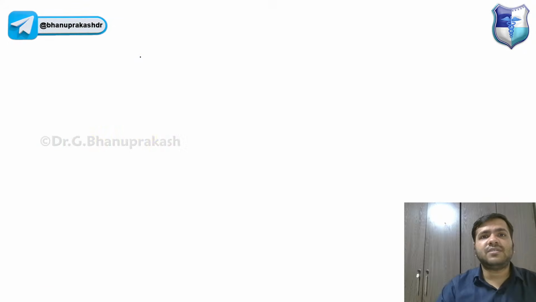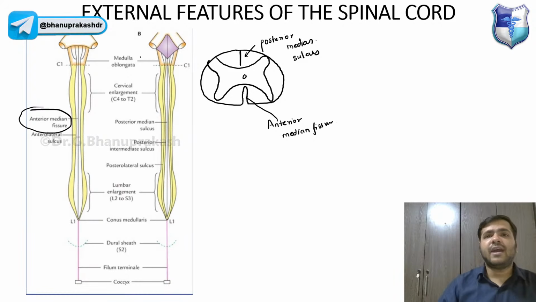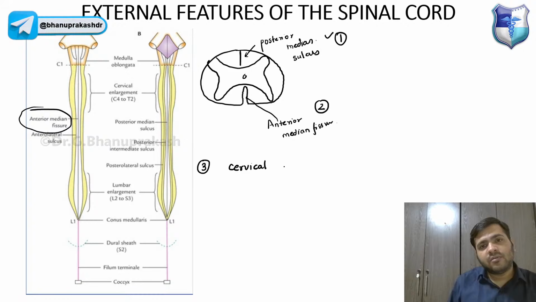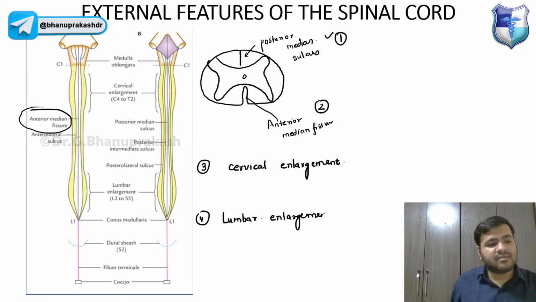So in the external features, you should remember, we have the posterior median sulcus, we have the anterior median fissure, we have the cervical enlargement, and we have the lumbar enlargement. Lumbar enlargement, right? We have cervical enlargement, we have lumbar enlargement. Now guys, the cervical enlargement is from C3 to T2, right?